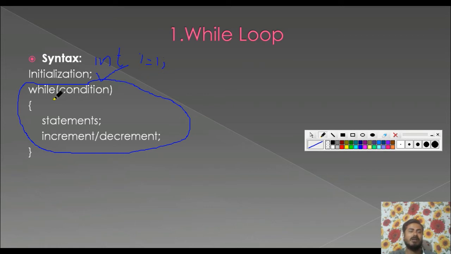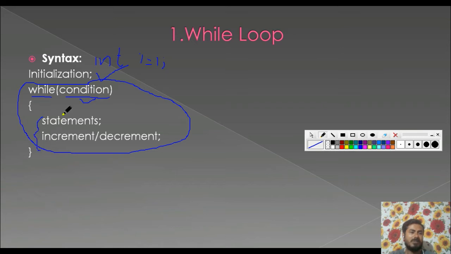After initializing a value to a variable, we give the condition. So the while keyword is used for the while loop. Then inside the brackets we give a condition, and till the condition is true, the execution takes place.